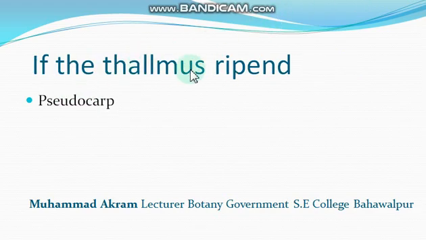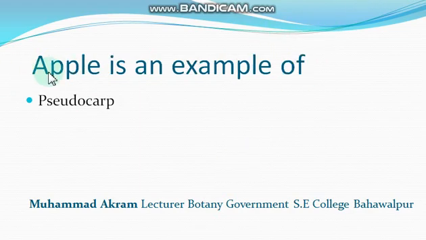If the thalamus ripened, then it is called a pseudocarp. Apple is an example of pseudocarp in which thalamus is ripened.